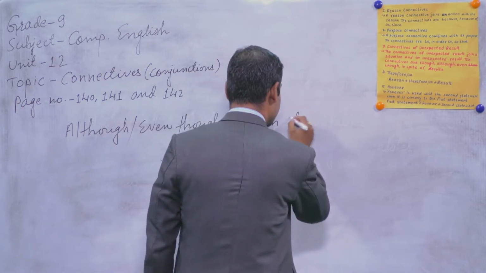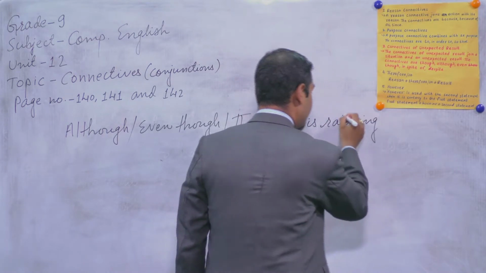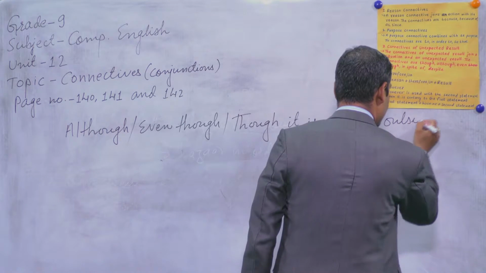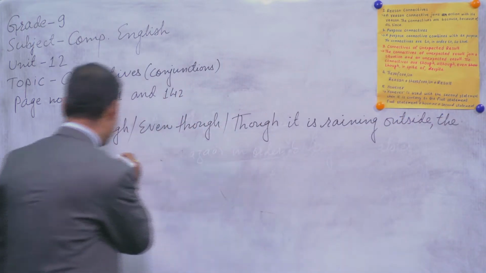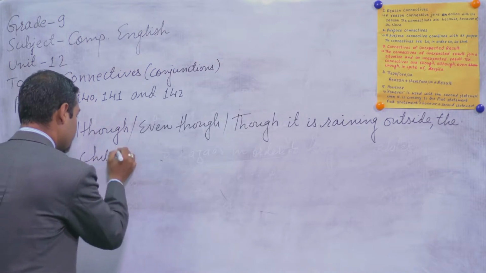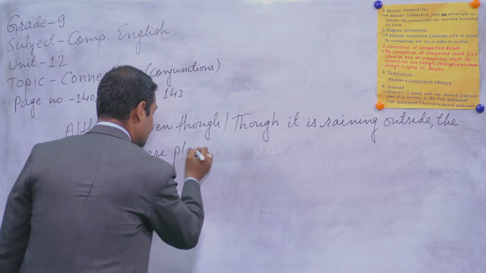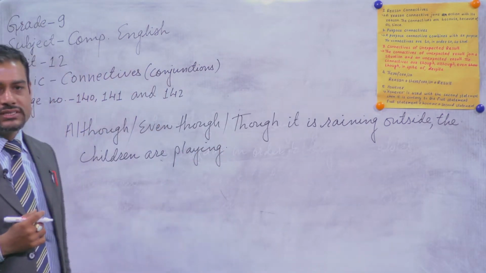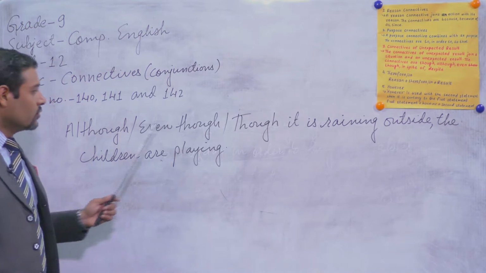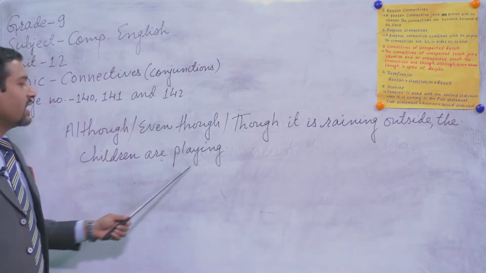Although it is raining outside, the children are playing. See, what is the sentence I have written here? Please read it once. Yes, although, even though it is raining outside, the children are playing.